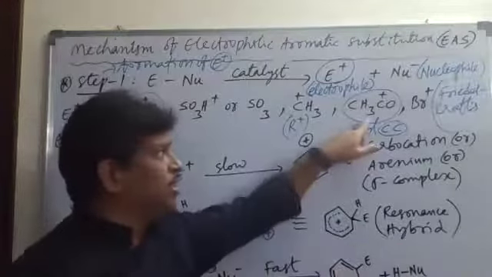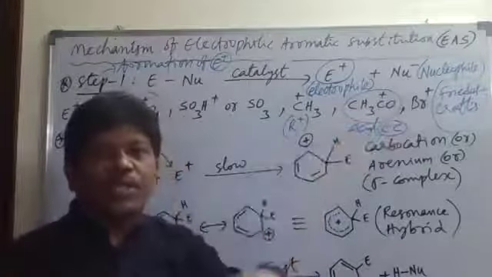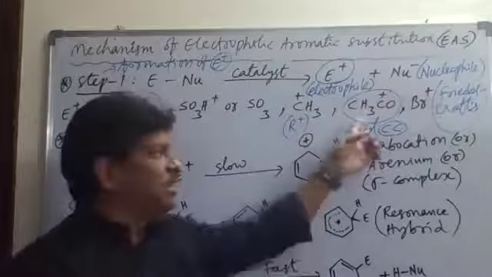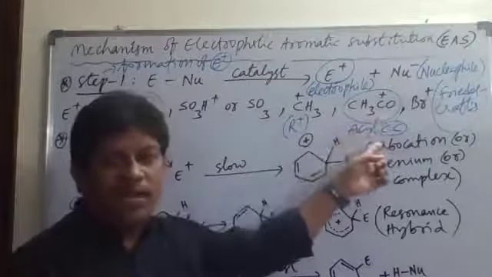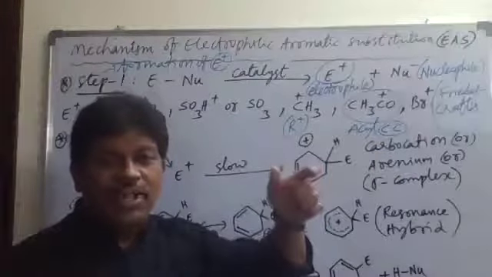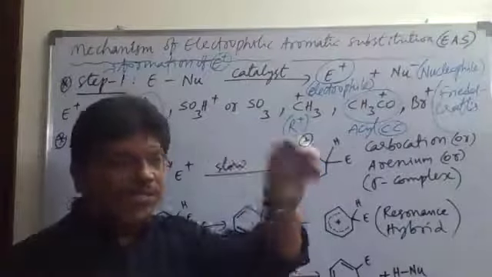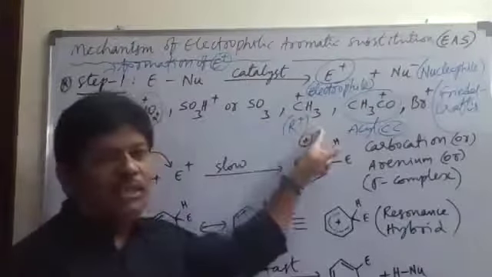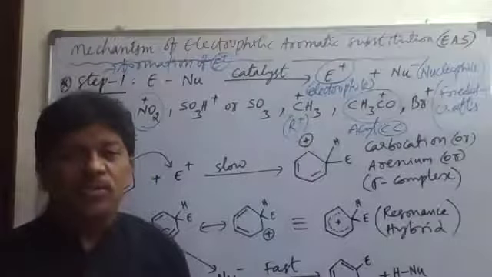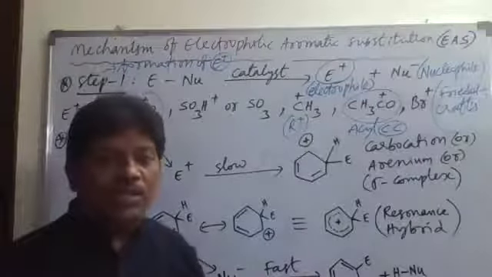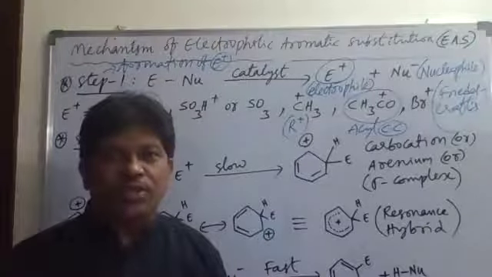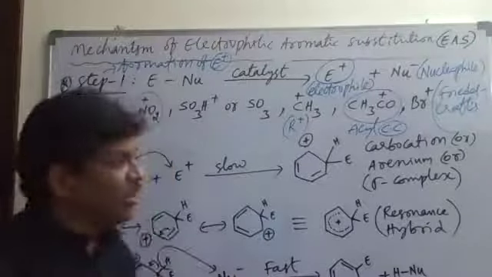the acyl group, that is the CH3CO plus group, is substituted in the place of a hydrogen atom. So hydrogen is replaced by CH3CO plus, the acyl carbocation, in the acylation reaction. In the alkylation reaction, hydrogen of benzene is replaced by R plus, that is CH3 plus, methyl plus. So in this way we have to understand the different types of electrophilic aromatic substitution reactions of benzene. What are the reaction names?